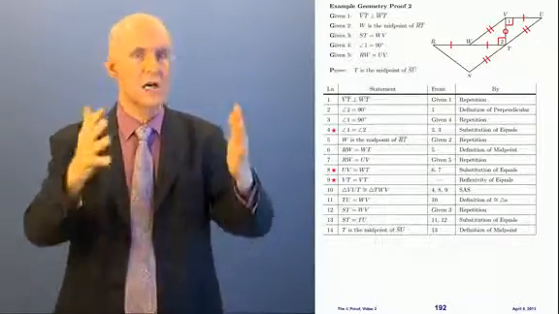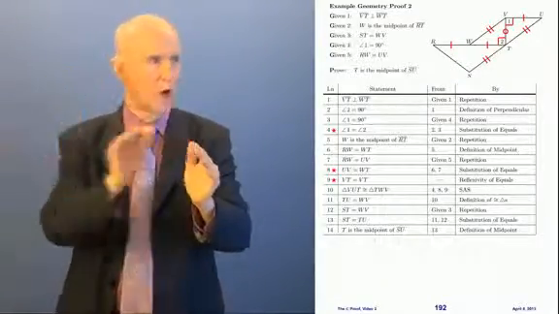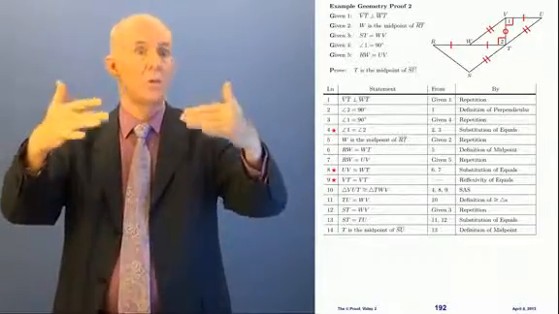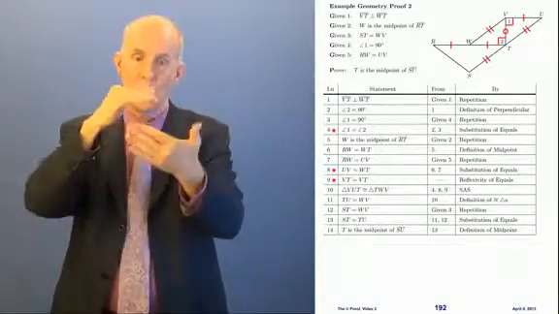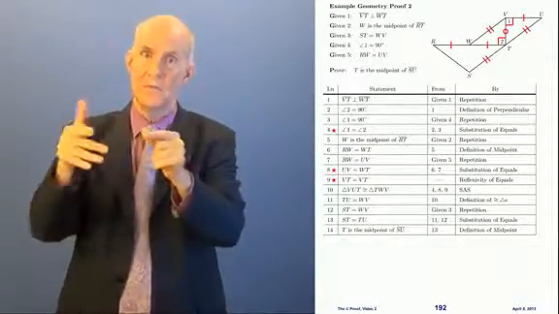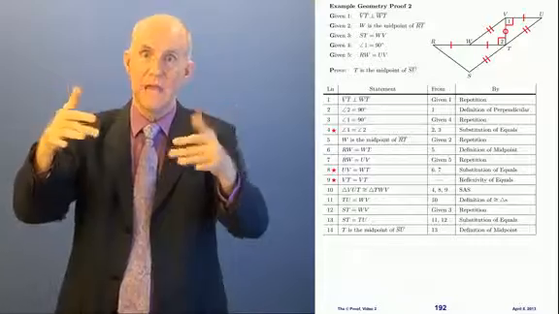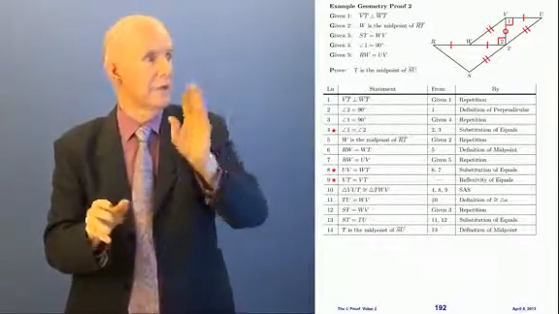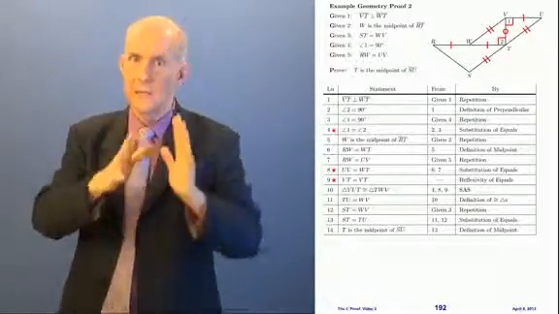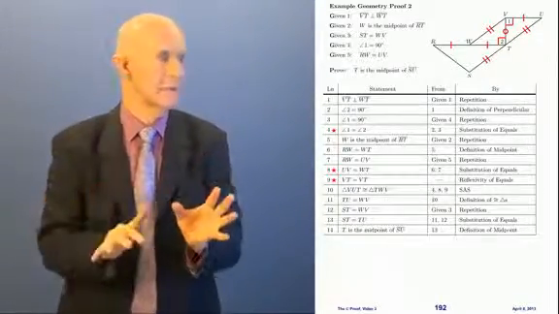What I want you to understand is that we have 4 columns and that we use our givens and we use rules and we make one statement and then we make another statement, and each time we make a statement we're getting it from other stuff. And they're all weaving together. The from column is showing how things are connected to what, and the by column is showing what rules we're using to connect them together.